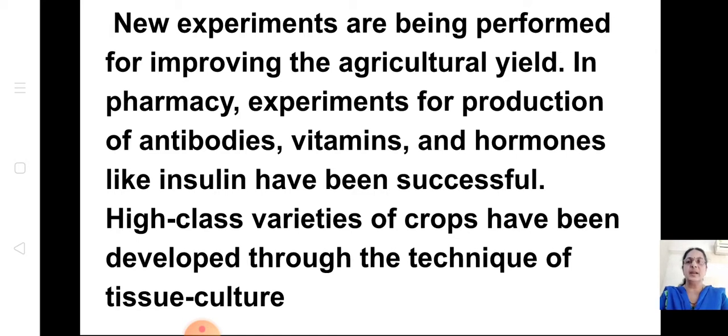Then high class varieties of crops have been developed through the technique of tissue culture. We learned from tissue culture, from a small tissue or a cell, how we can grow new plants. And even with the help of biotechnology, for pharmacy, antibiotics, vitamins, and hormones like insulin are all made with the help of this biotechnology.